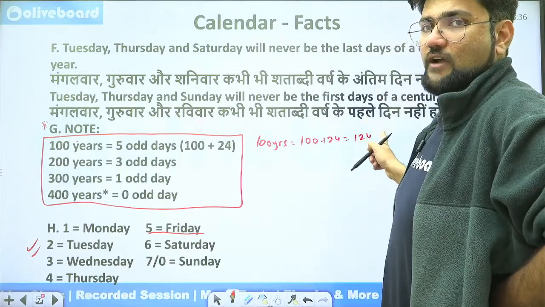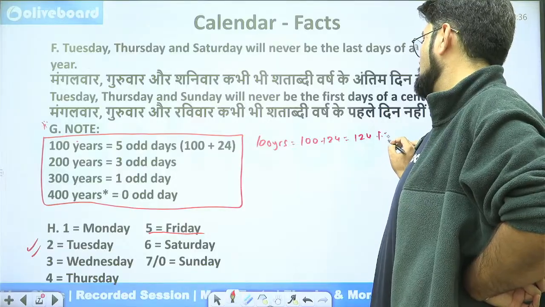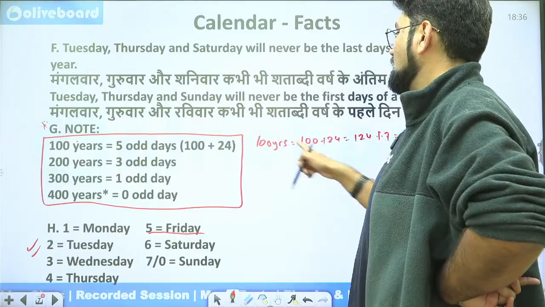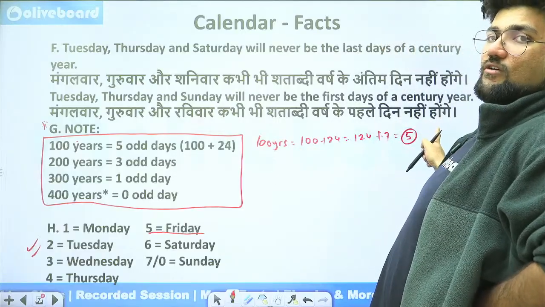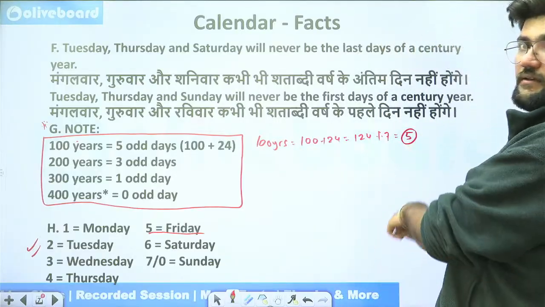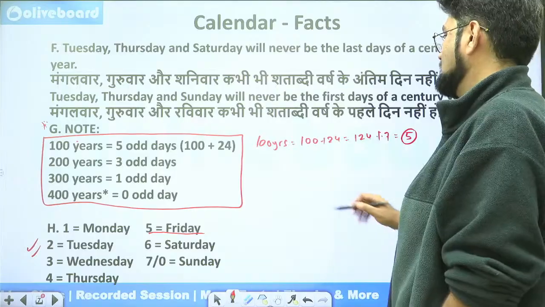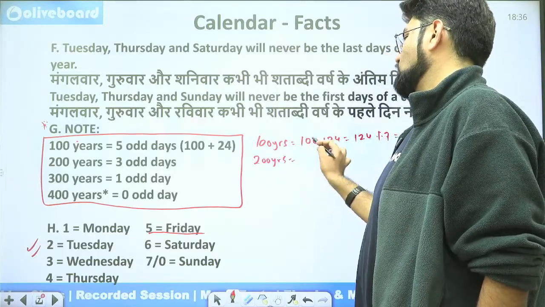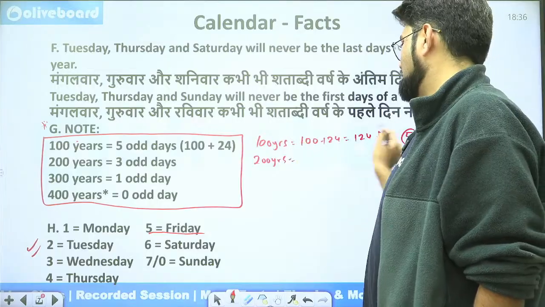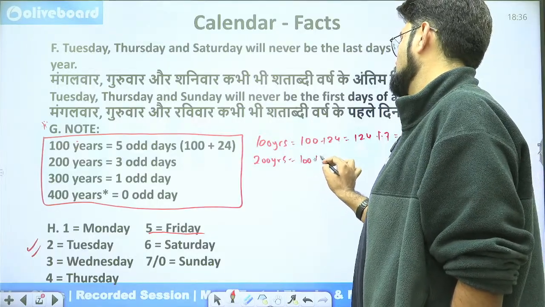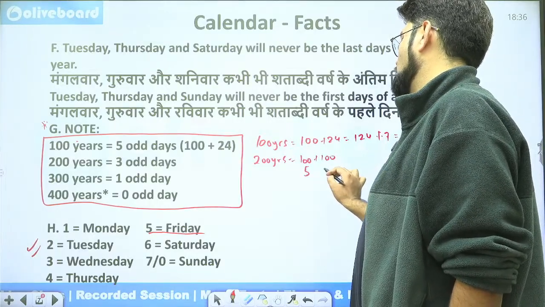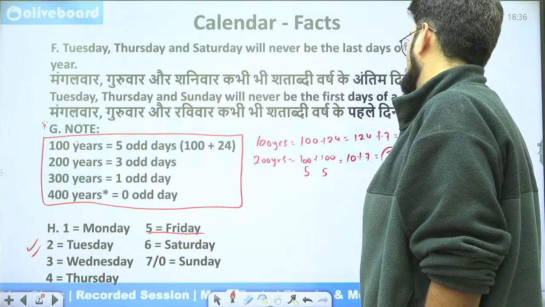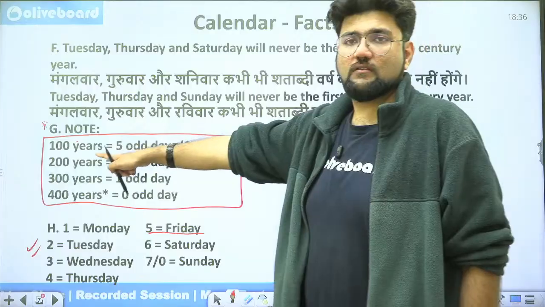Now what about this? I will take the remainder with 7, modulo 7. 119 will get subtracted and I will be left with 5. So every 100 years will have how many odd days? 5 odd days. Clear? Is this visible, everybody? Okay, now what next? For 200 years, again I can go by this principle, or rather I can take 100 plus 100. That is 5 odd days plus 5 odd days. So we'll have 10 odd days here, and 10 modulo 7 is simply 3. So every 200 years we have 3 odd days.